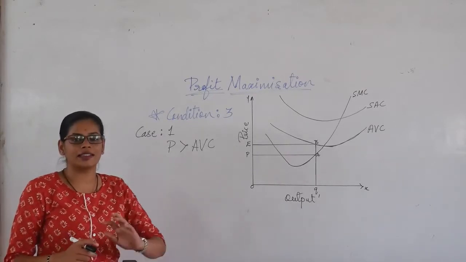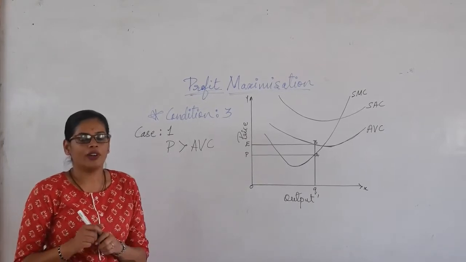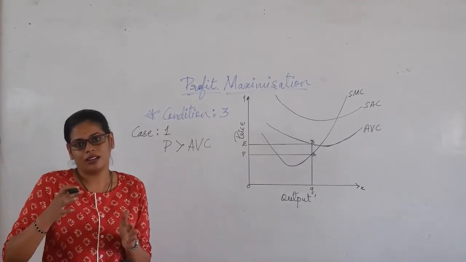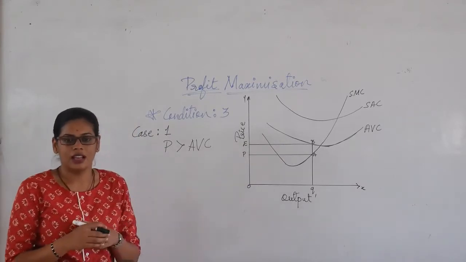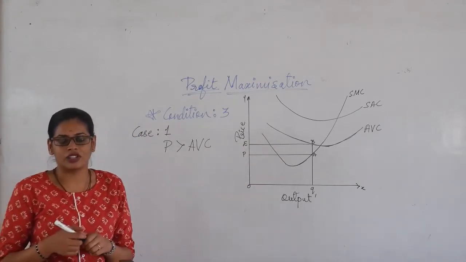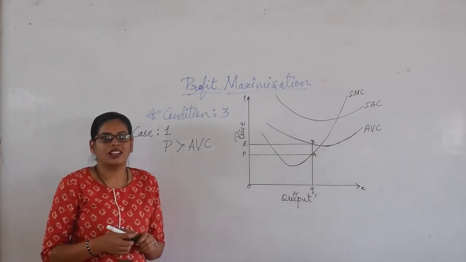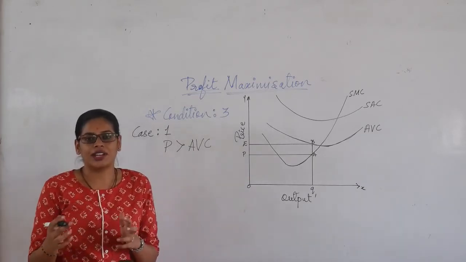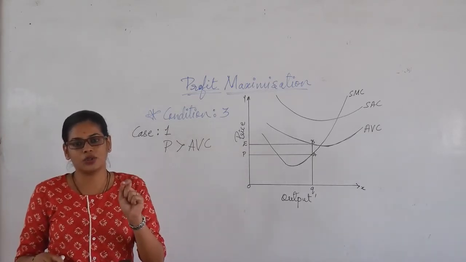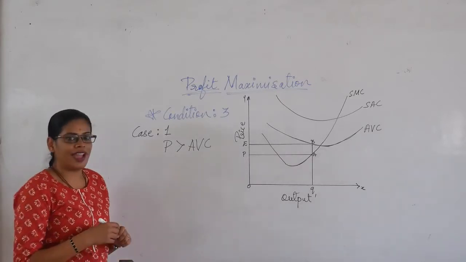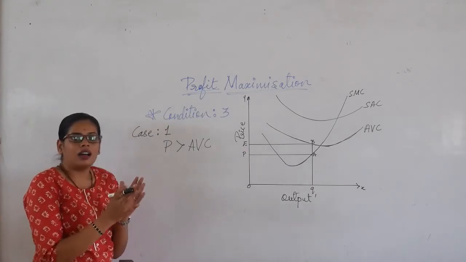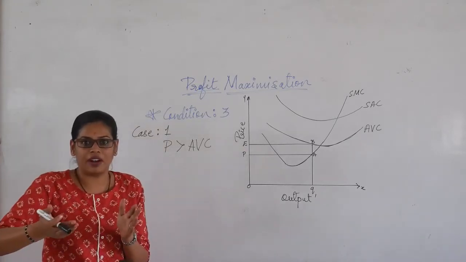Today we will be discussing the third condition. I hope you have revised what we have learned in the previous class, which was condition 1 and condition 2, right? Condition 1 stated that the price should be equal to the marginal cost, wherein we have seen how we have proved it.